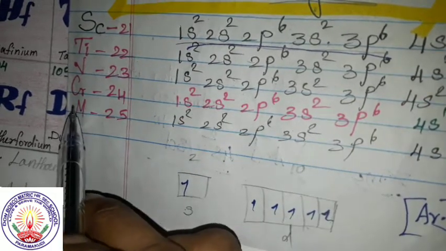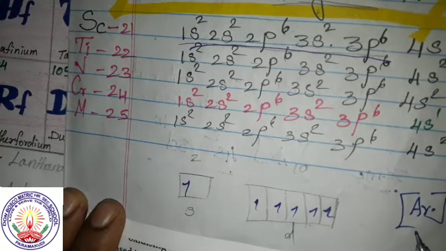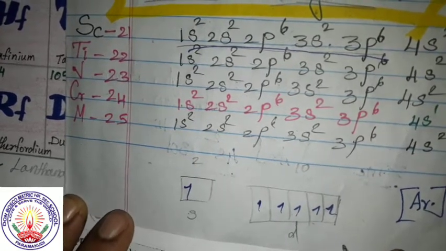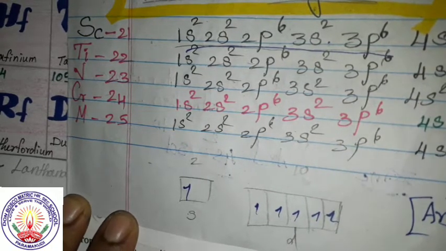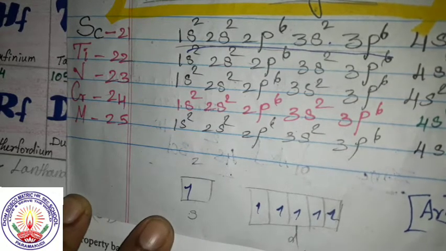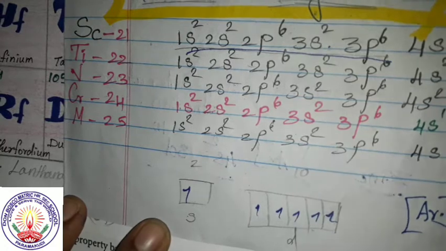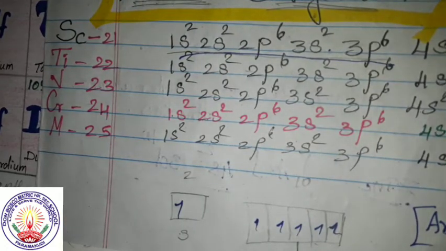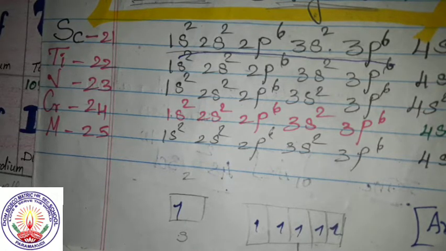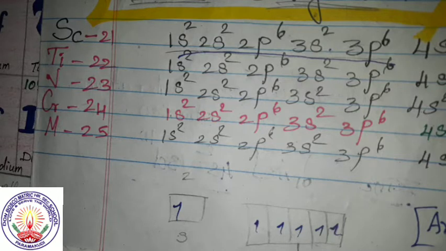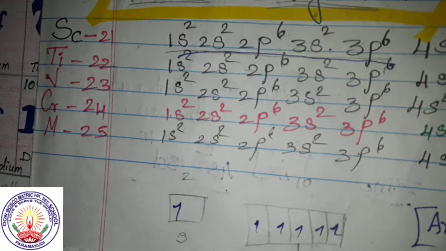So chromium, in the same way copper. Copper also, instead of having 4s2 3d9, it will have 4s1 3d10. So we will not have this 4s2 3d4 and 3d9. Instead of that they will have 4s1 3d10, and here 4s1 3d5. So these two elements are exceptional.